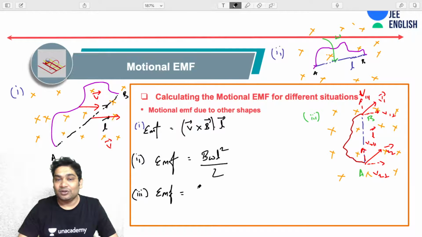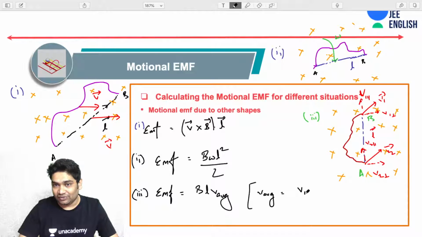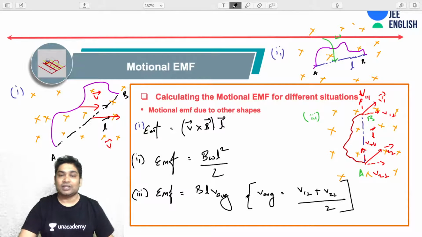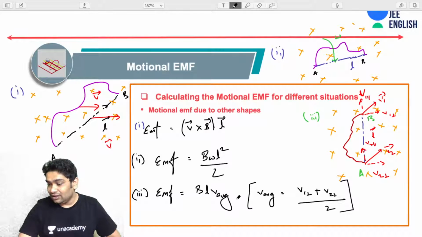EMF induced would have been equal to B L V average. Where what is V average? V average would be the average of the perpendicular components of the velocity, V1 perpendicular plus V2 perpendicular by 2, assuming that this is a rigid conductor. So this is how you would have found the EMF across such a situation.